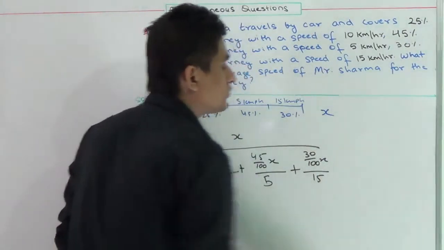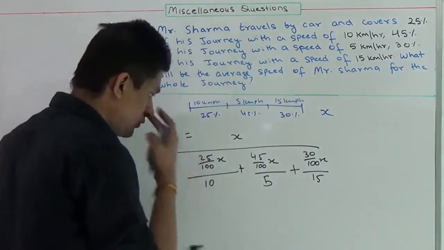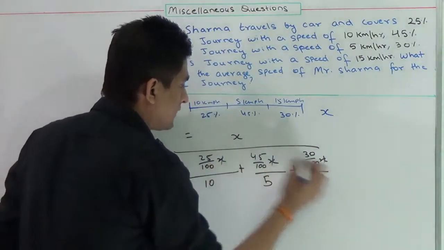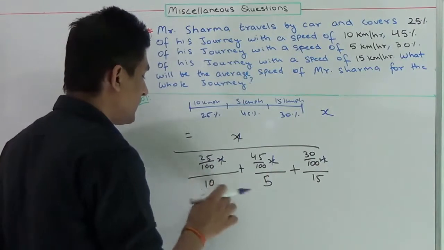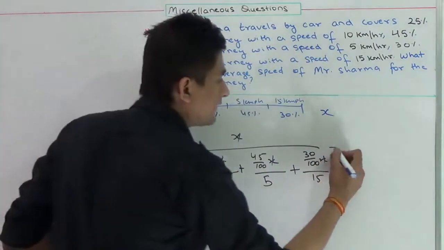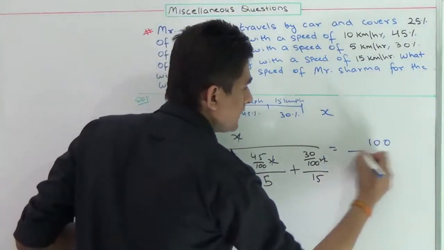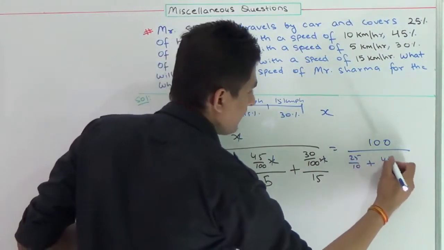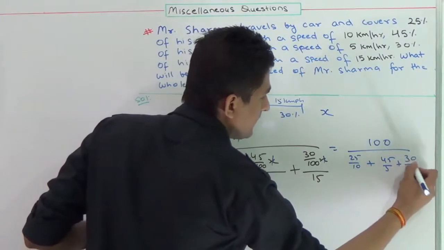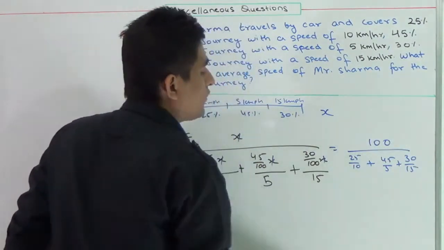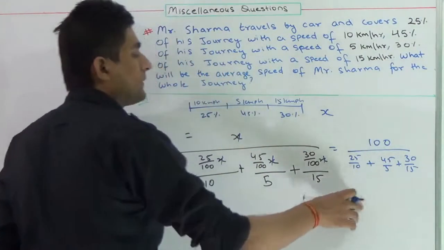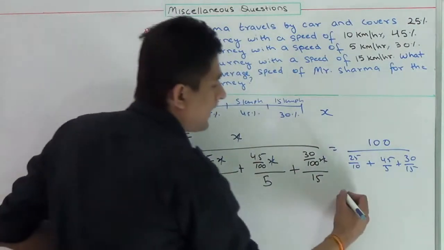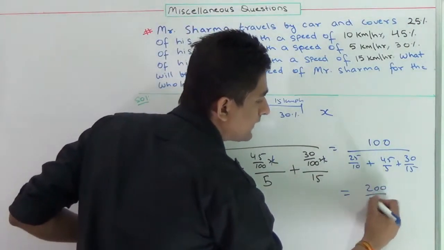Now we need to solve this. In order to solve this, first I'll remove x. Now x is removed. I am taking this 100 upside in the numerator. So this will be reduced like this: 25 by 10 plus 45 by 5 plus 30 by 15. Now you can solve it yourself, either by taking the LCM or by just removing common factors, and its value will come out to be 200 by 27.